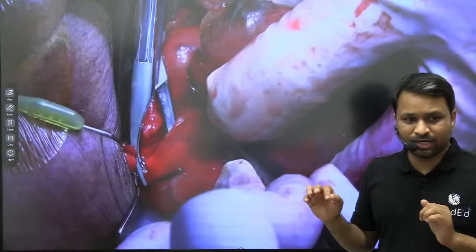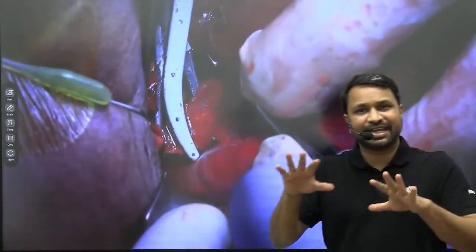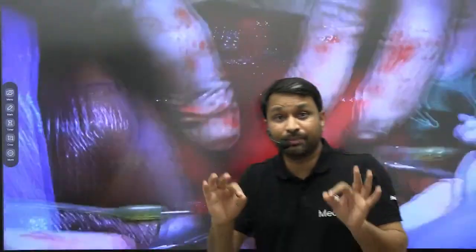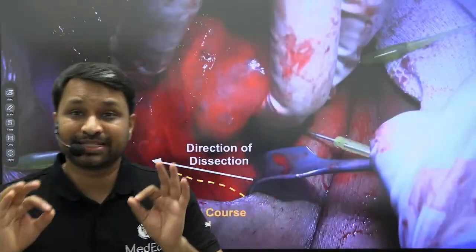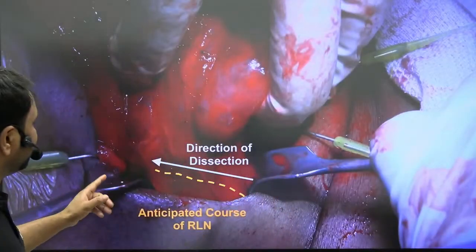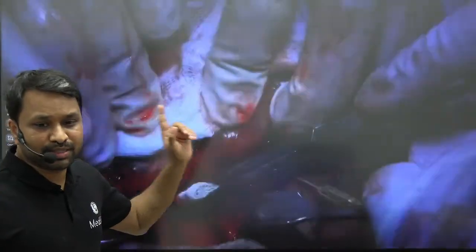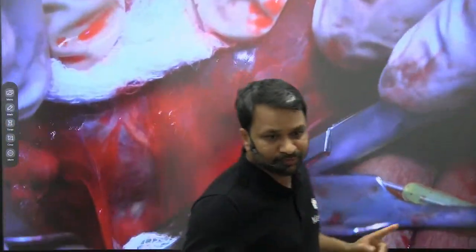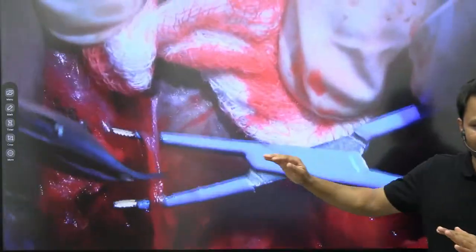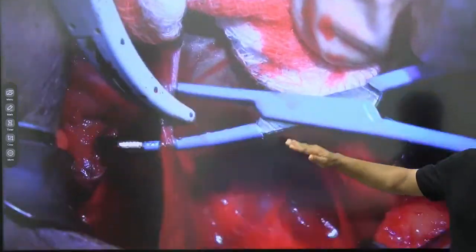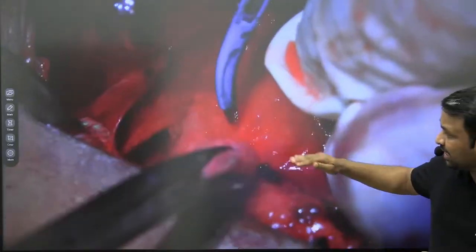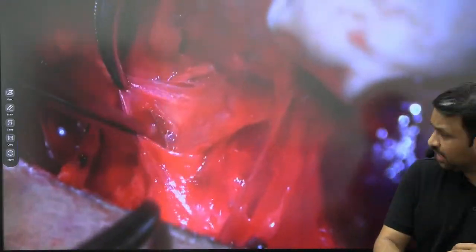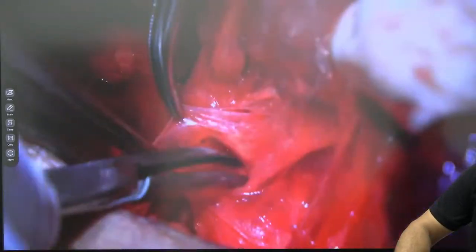Now once the thyroid gland is exposed, I will start the dissection from the superior pole and move slowly towards the inferior pole. My immediate and most important goal is to identify the recurrent laryngeal nerve as well as your superior laryngeal nerve. So I'm going to follow the plane of dissection. Gently I'm going to draw the tissue out so that I can expose it. Now as I do so, I'll show you. I'm dissecting it gently.